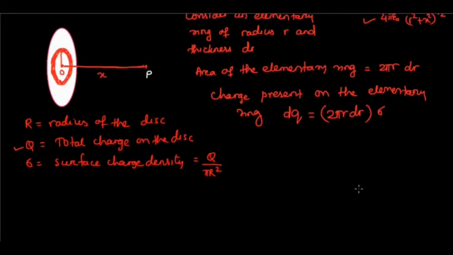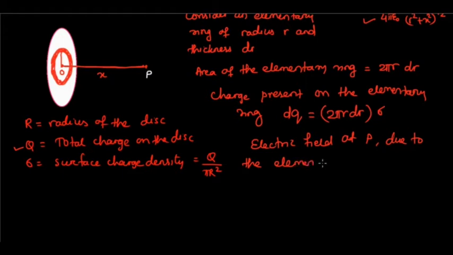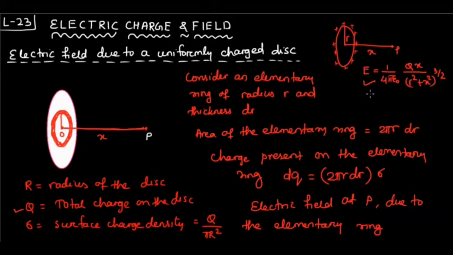Now what is the expression for the electric field due to this elementary ring at point P? dE is equal to, now look at this formula, we will use this formula to write the expression for the electric field due to the elementary ring.